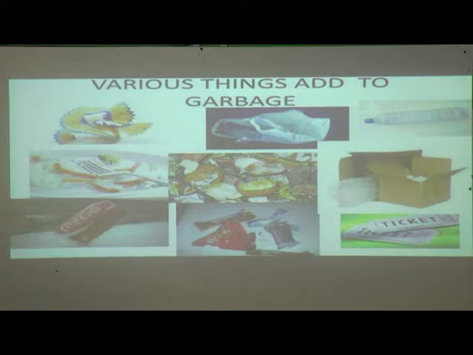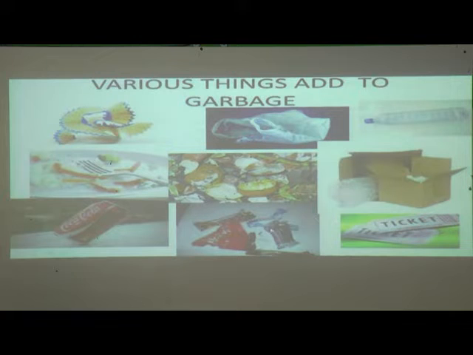Here some pictures of these substances are given. In the first picture you can see the waste of a sharpened pencil, then a polythene bag, then a water bottle made of plastic, then waste of ripened fruits, or we can say kitchen waste, then boxes, tickets.